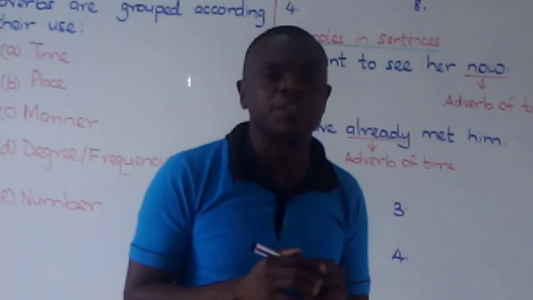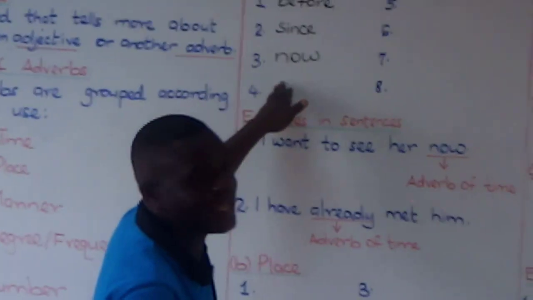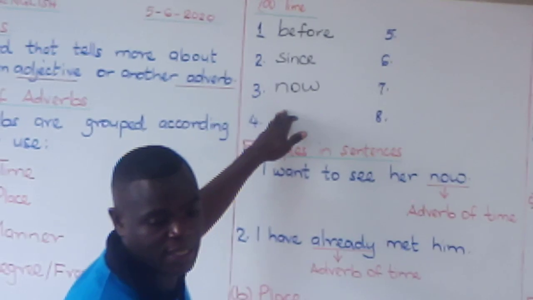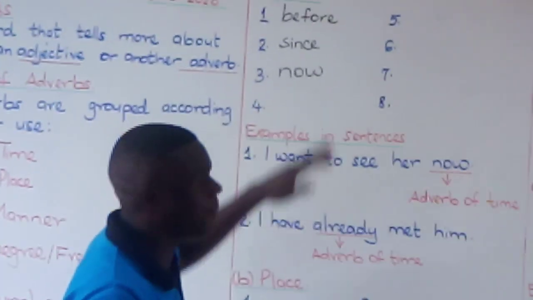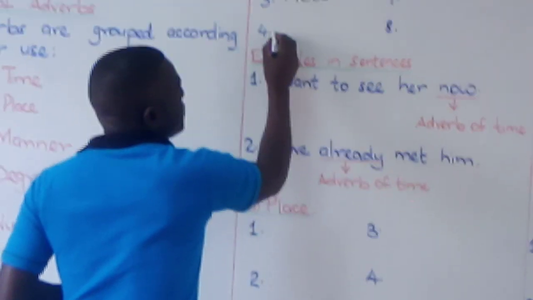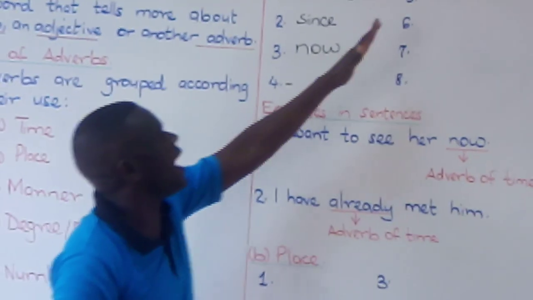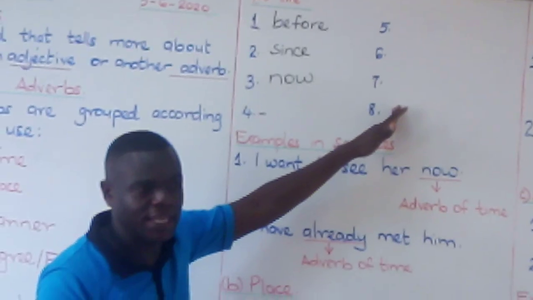We have adverbs of time that tell the day. For example, yesterday is an adverb of time. And I would like you to help me write the remaining adverbs of time, boys and girls.